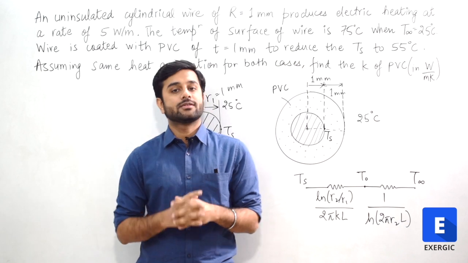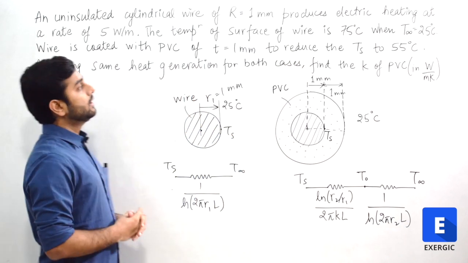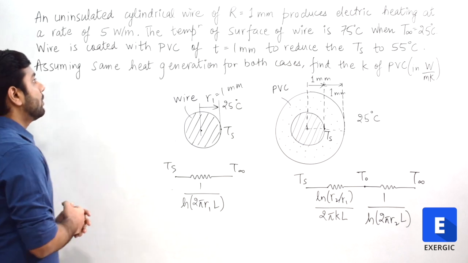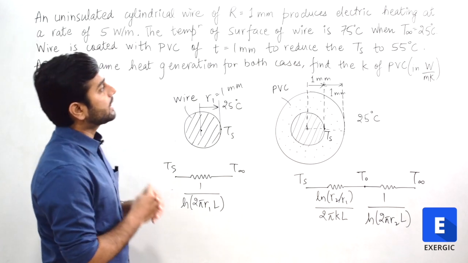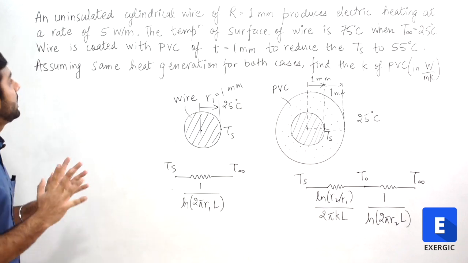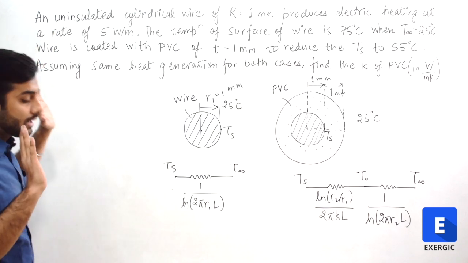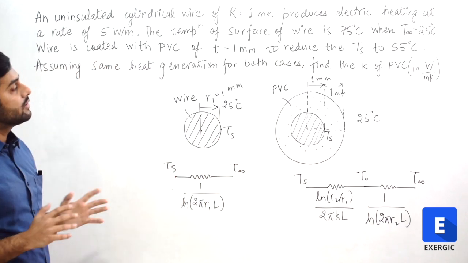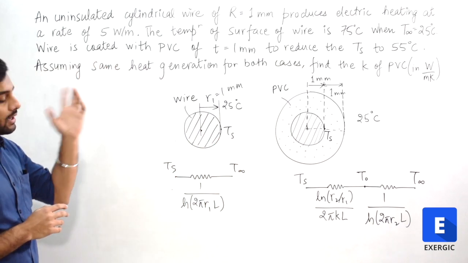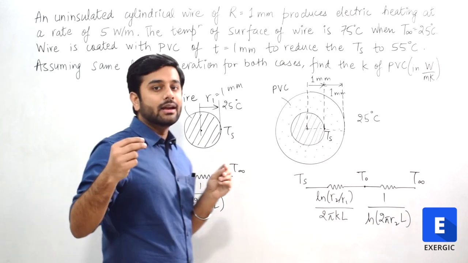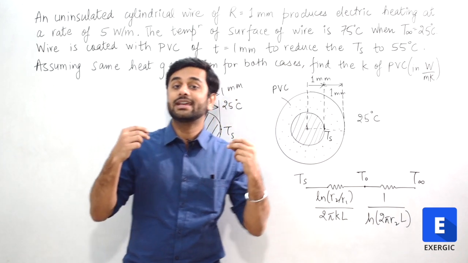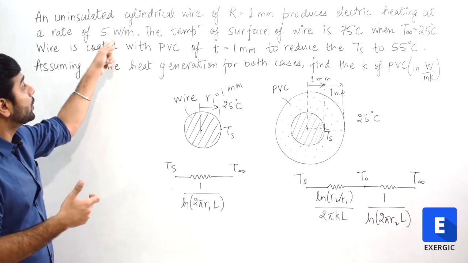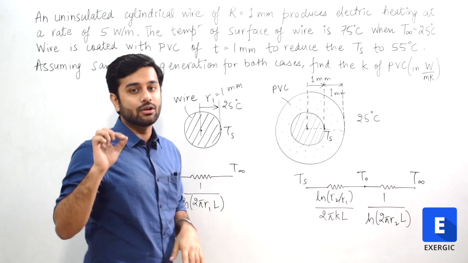So there are rarely any questions asked in GATE 2021 which were not covered in our different courses. Coming to this question: an uninsulated cylindrical wire of radius 1 mm produces electrical heating at a rate of 5 watt per meter. An uninsulated electrical wire, so initially there is just wire, no insulation, no coating, and the radius is given as 1 mm. It produces electrical heating, meaning electrical current is flowing through it. As a result of the heating effect of current, it gets heated up at a rate of 5 watt per meter.